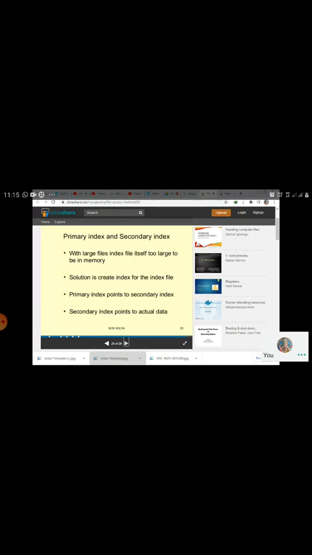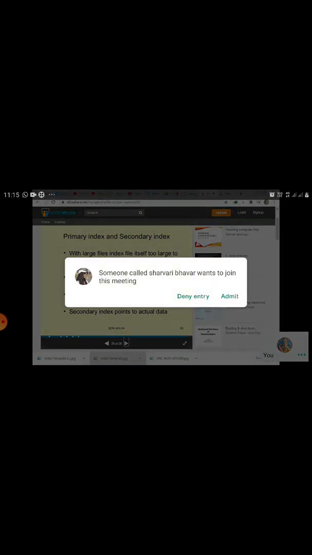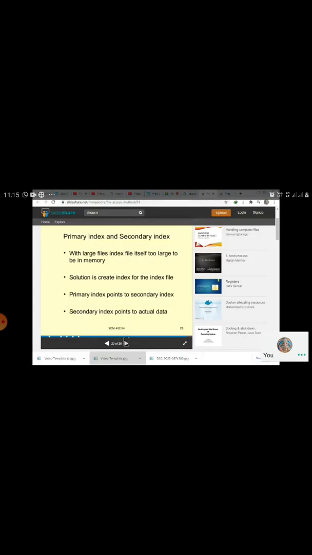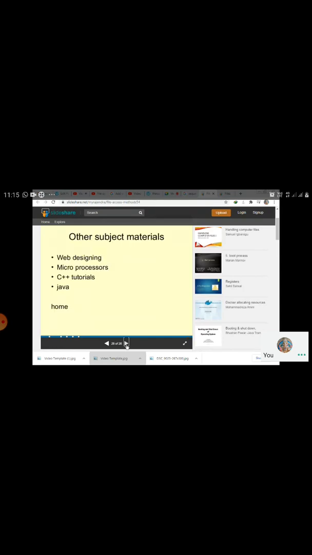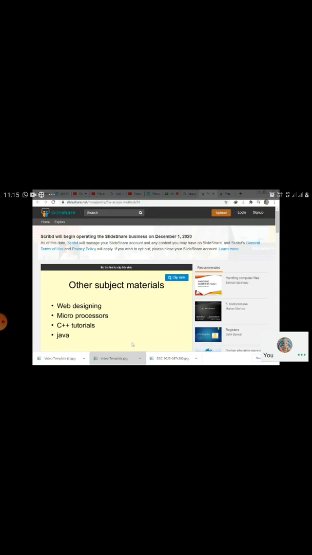With large files, the index file itself may be too large for memory. So the solution is to create an index for the index file. The primary index points to the secondary index, and the secondary index points to the actual data. So other subject material such as web designing is separate; this is basically file related.